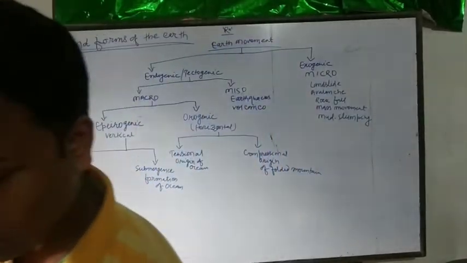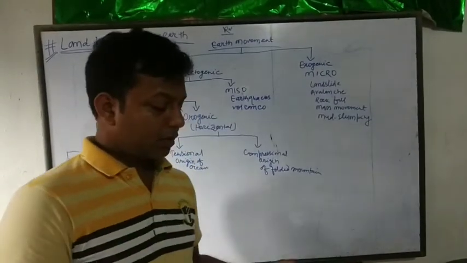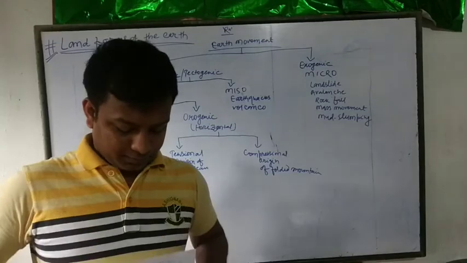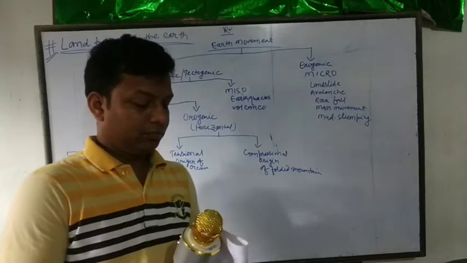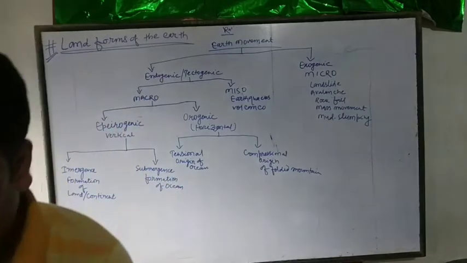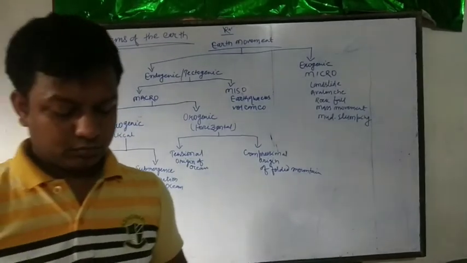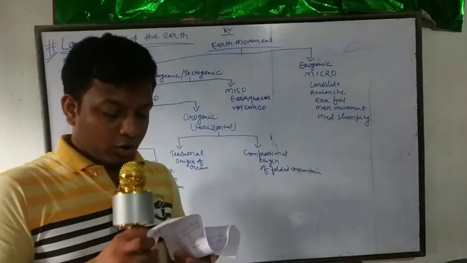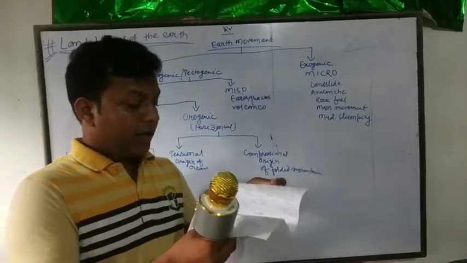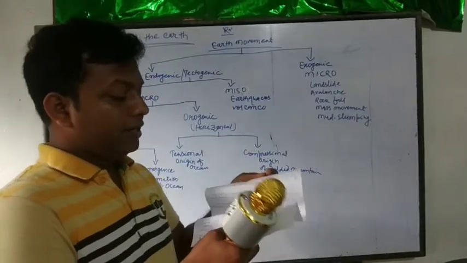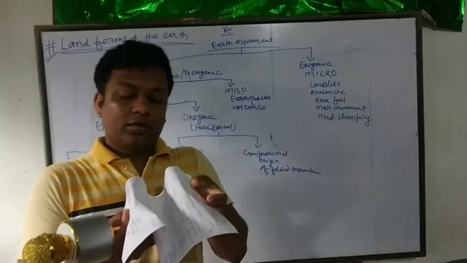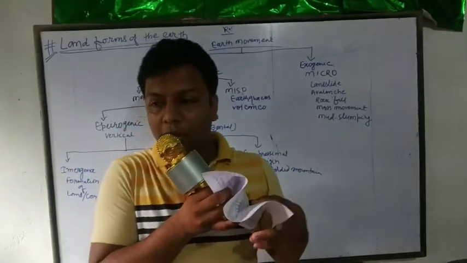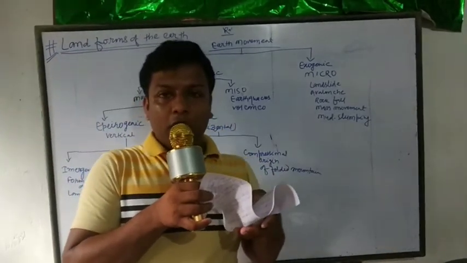How is a folded mountain formed? Suppose these are two plates, and they come toward each other, and in this part there are sediments deposited by river.